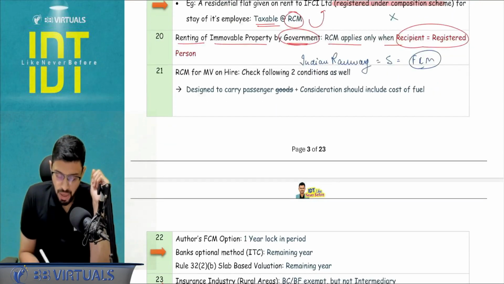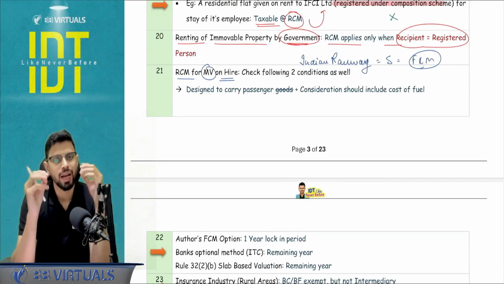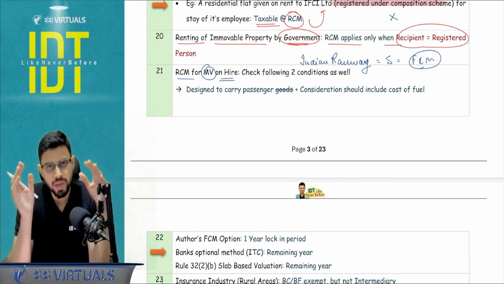Okay, next, reverse charge mechanism for motor vehicle on hire. Now many people have learned that motor vehicle on rent is going to go under reverse charge mechanism.